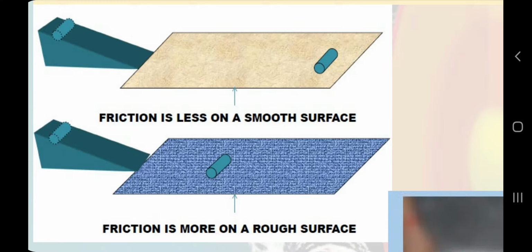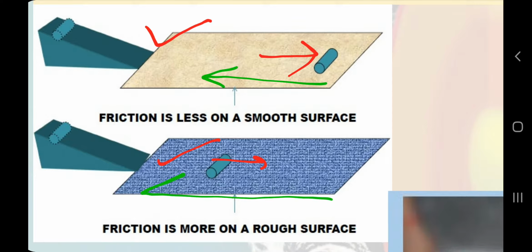If you have a rough surface, then you will have more friction. If you have a smooth surface, then you have less friction. Less friction means more motion. Why? Because friction always acts in the opposite direction. So in both of the examples, friction will act in the opposite direction of motion. A rough surface will have more friction, therefore less movement.